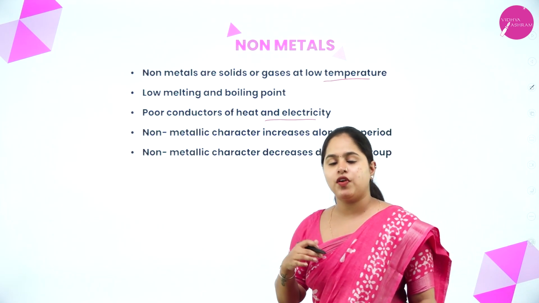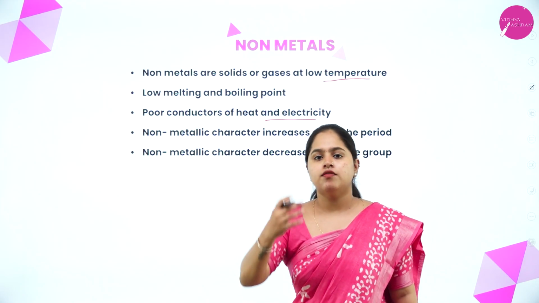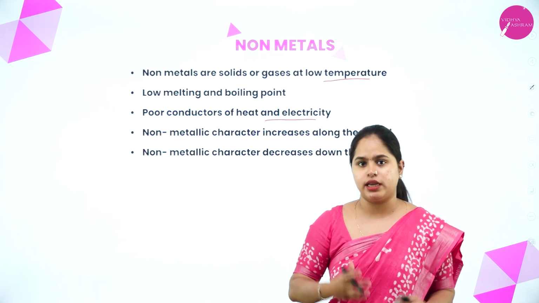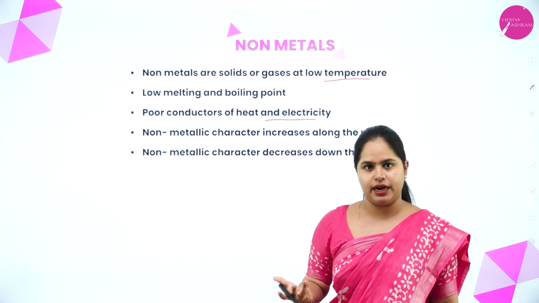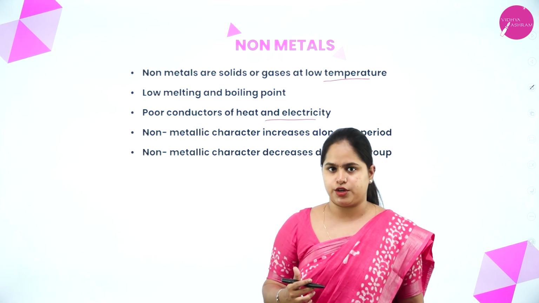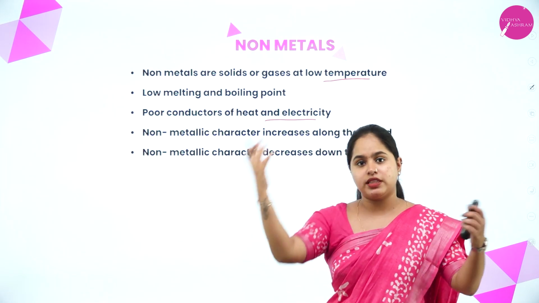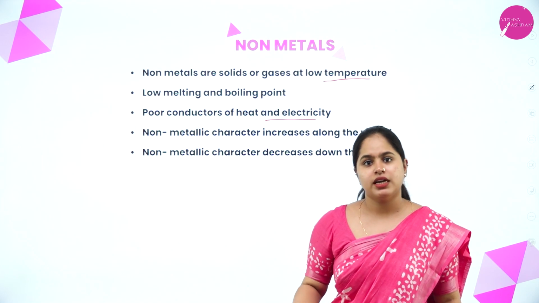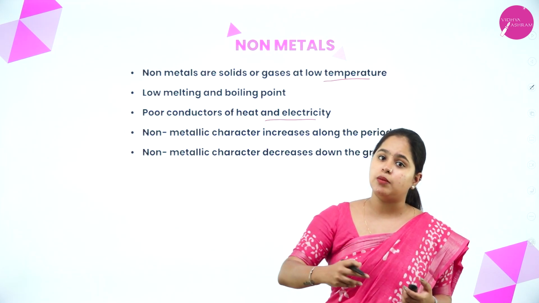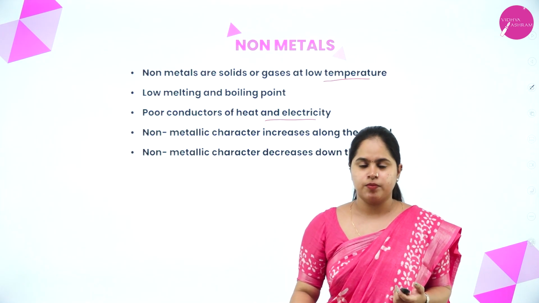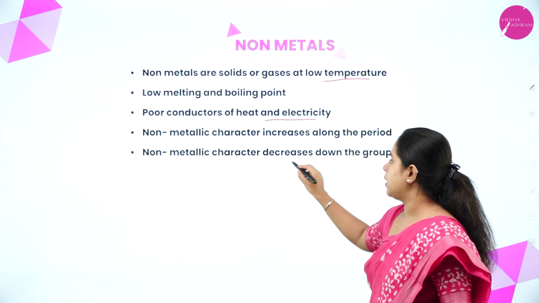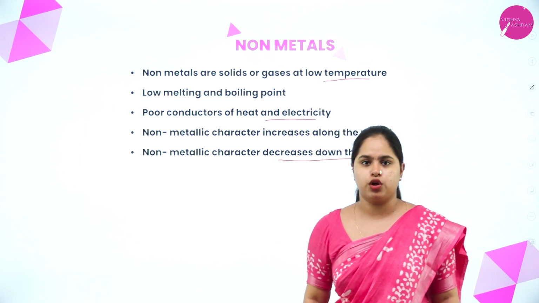Yes, so as we have discussed about metallic character, when we move down the group, what happens? Yes, the atomic size keeps on increasing. More and more shells will be added, right? So what is non-metallic character? It is the ability to accept one more electron, right? So what happens when the size keeps on increasing? It is difficult to add one more electron, but the atom will be able to lose an electron easily, right? So the non-metallic character decreases down the group, right?